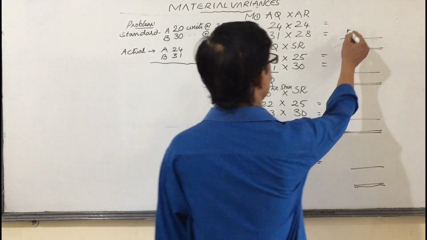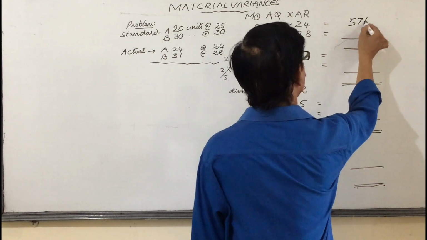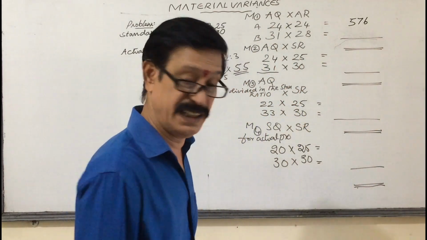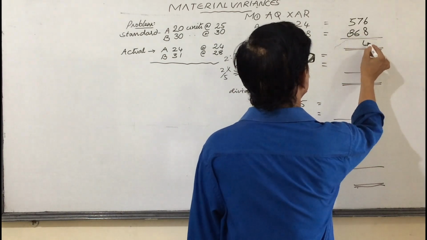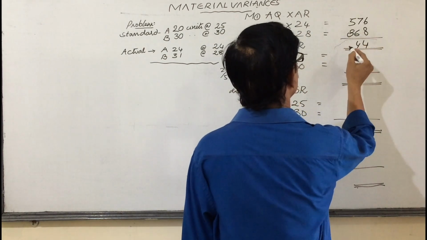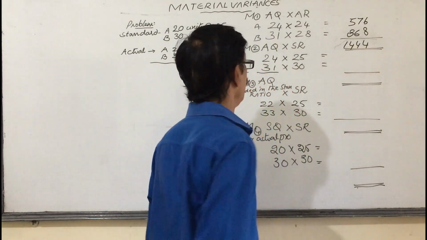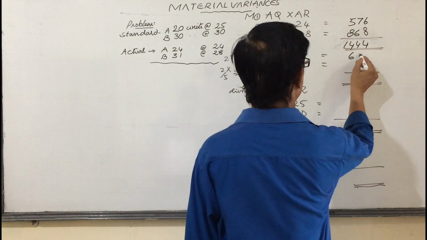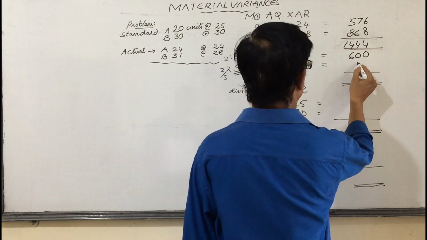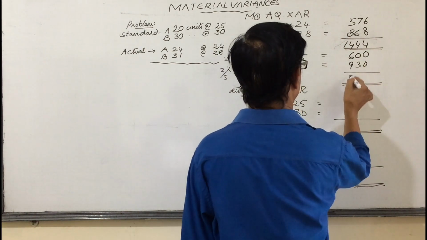Now I am taking the totals: 576, next 868. Now 25 for 600, 930.